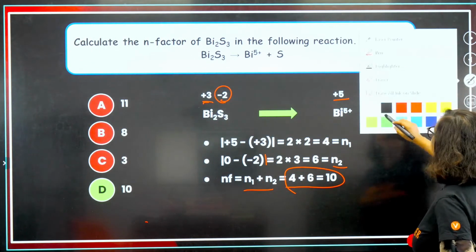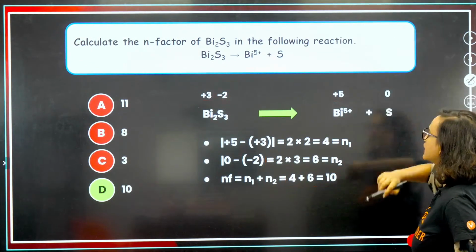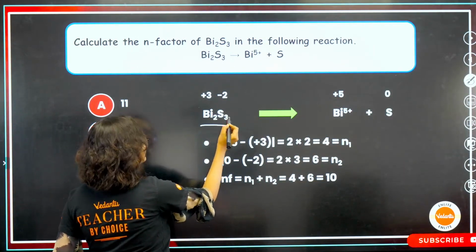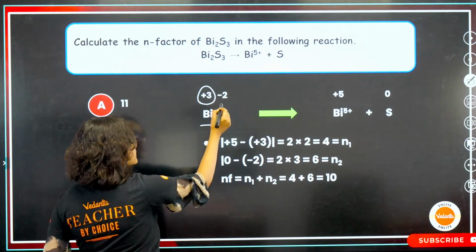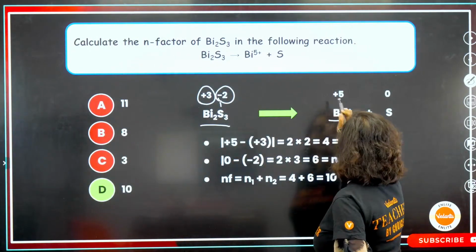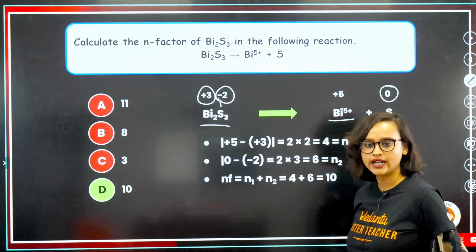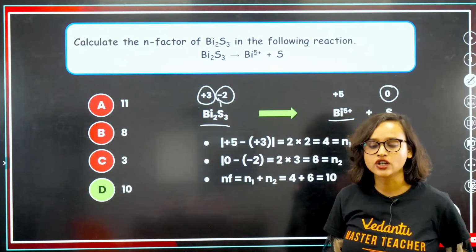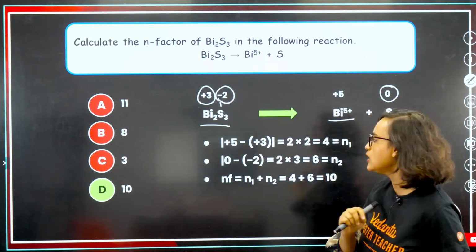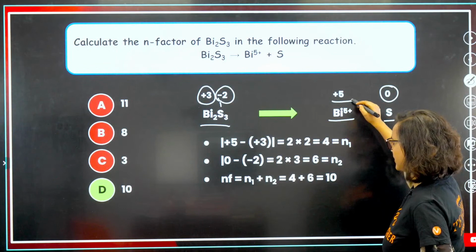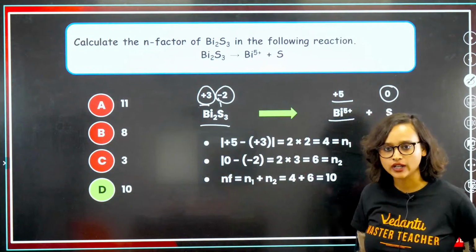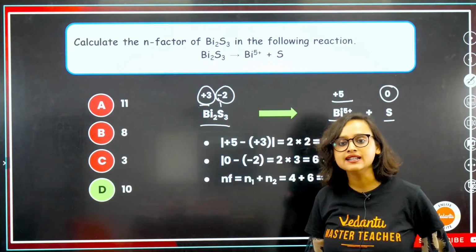Explain. Chalo, one more time, guys. Let's look at it. So our reactant is Bi2S3, in which Bi is in +3 oxidation state and S is in -2. Now in the product, Bi is in +5 and S is 0, right? Understanding this much? Now what we are going to do is product side minus the reactant side.